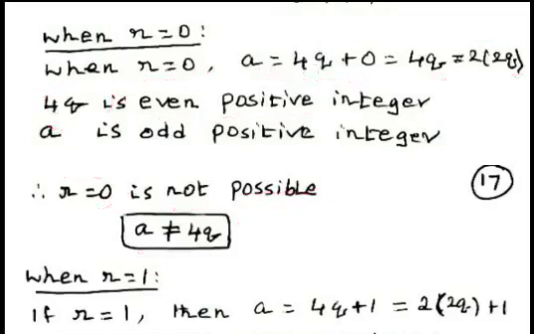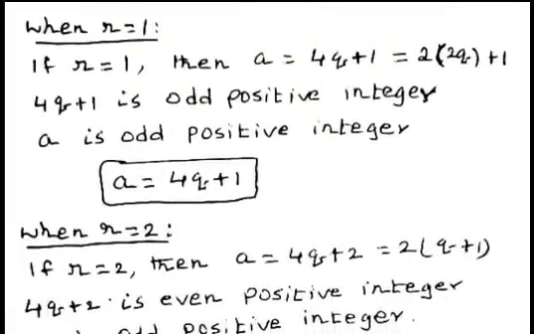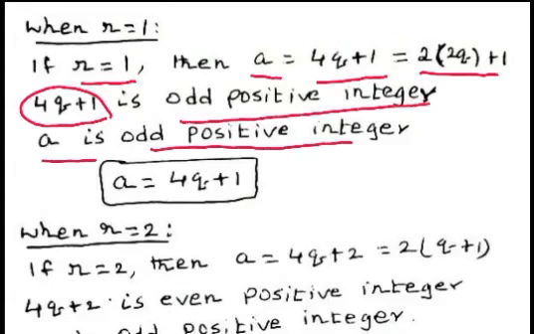Now we consider the case when r equal to 1. When r equal to 1, we can write a equal to 4q plus 1. And it is clear that 4q plus 1 is the odd positive integer, and a is also odd positive integer. Hence, positive integer a can be expressed in the form of 4q plus 1. When remainder r equal to 1, we can express the positive odd integer in the form of 4q plus 1.